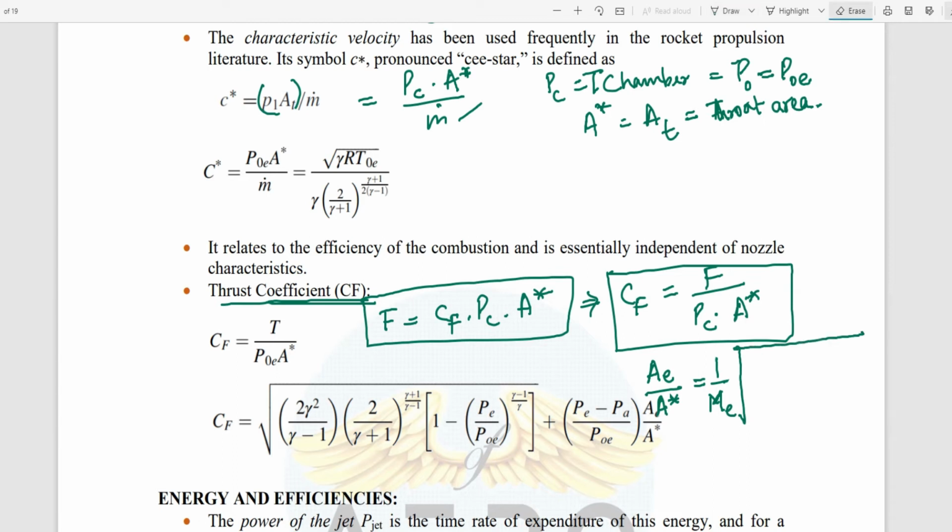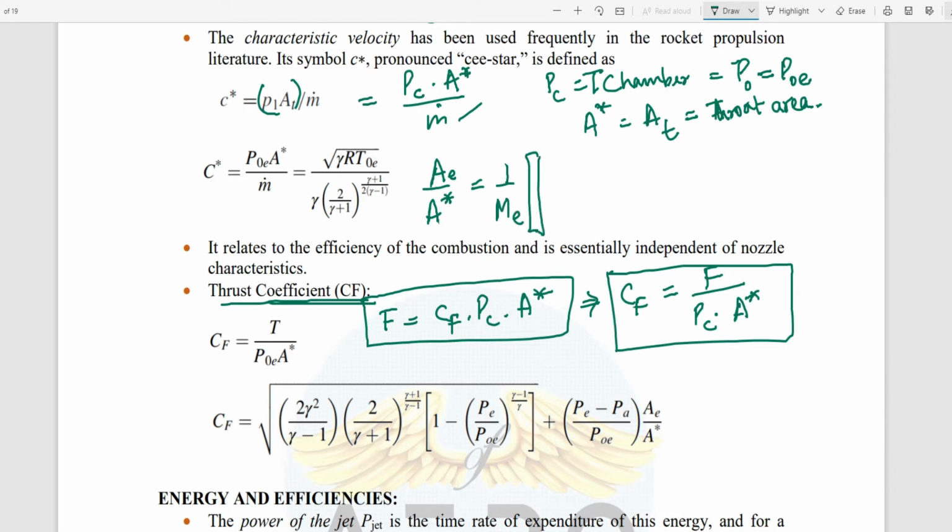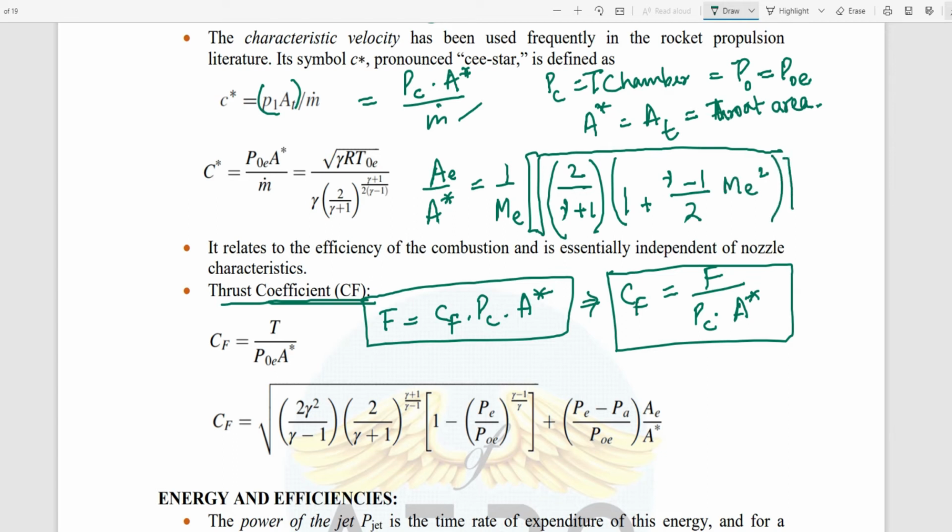You need to remember this formula: AE by A star equals 1 by ME times [2 by (gamma plus 1) times (1 plus (gamma minus 1) by 2 ME squared)] to the power (gamma plus 1) by (gamma minus 1).